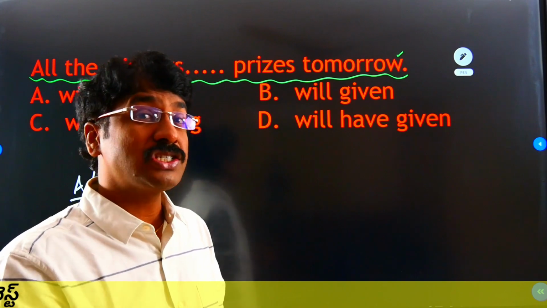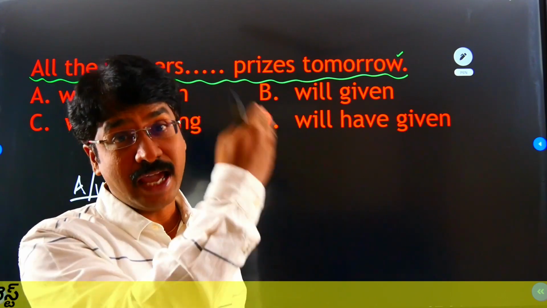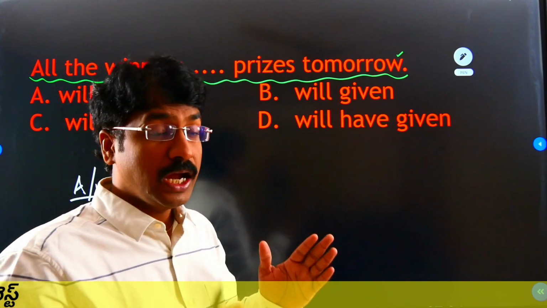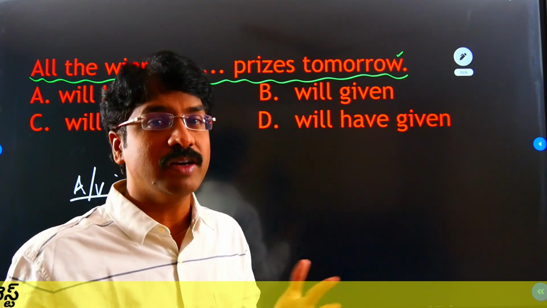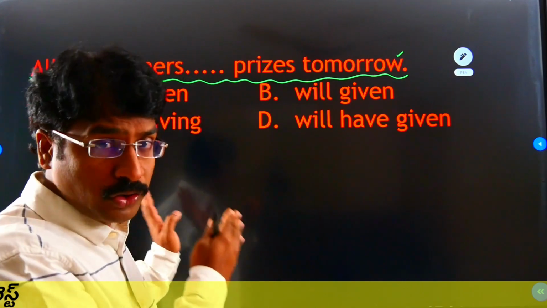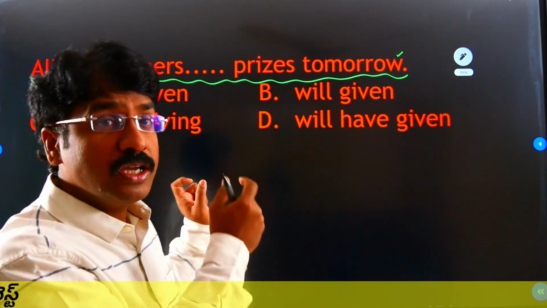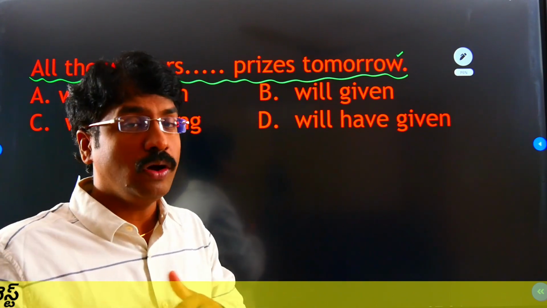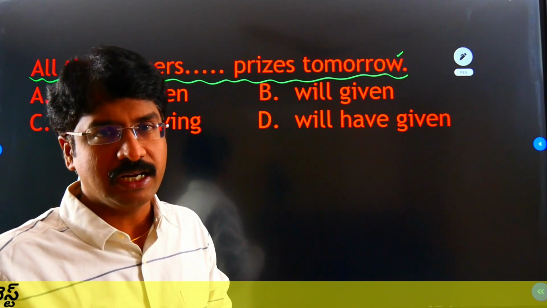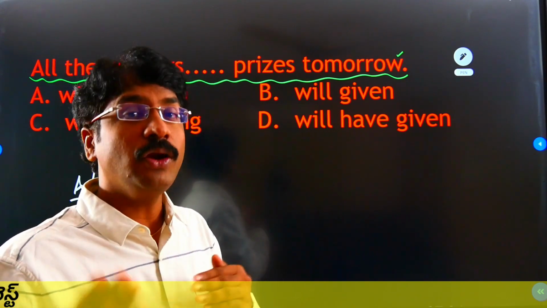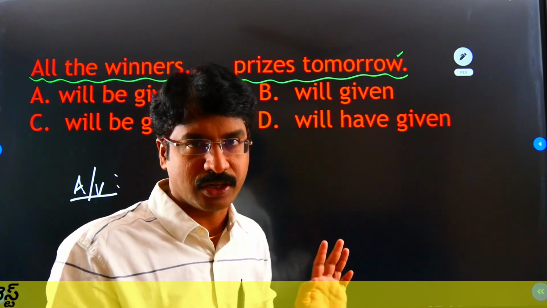If I start from the rules of the tenses and active and passive voice, this is not that much of a class. Why? Because it would take around 2 to 3 hours to discuss tenses and active voice. So here our motto is not that. Our motto is how to pick the answer. That's why I'm not going to explain all the rules and regulations. Please watch the rules and regulations, and then only you will be able to understand this question, right?